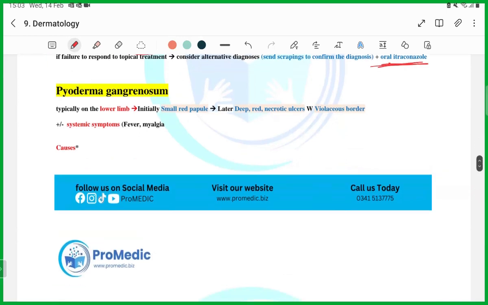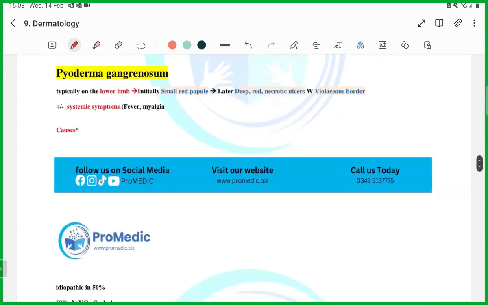Okay. Next topic is pyoderma gangrenosum. Whenever you get a question in which they tell you that a patient has a red deep necrotic ulcer with bluish borders on the lower limb, please select pyoderma gangrenosum.